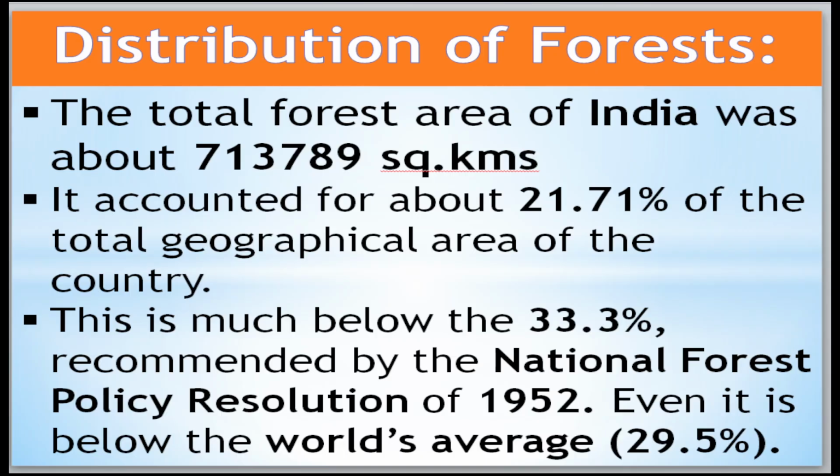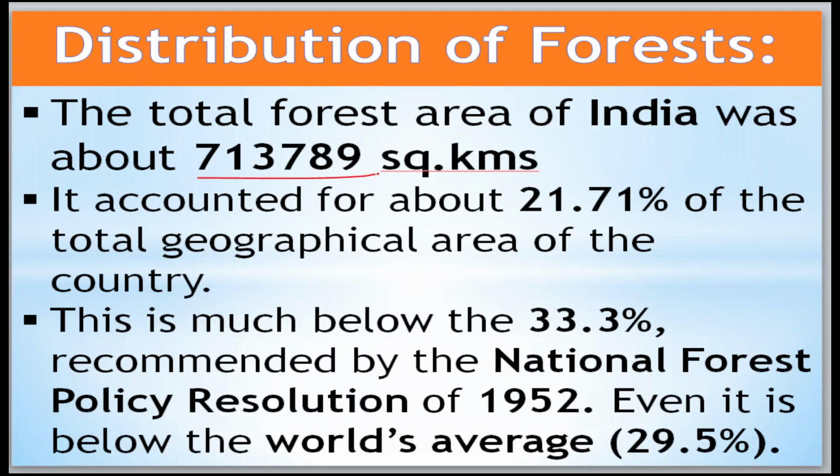Here is the distribution of the forest. The total forest area of India was about 7,13,789 square kilometers.